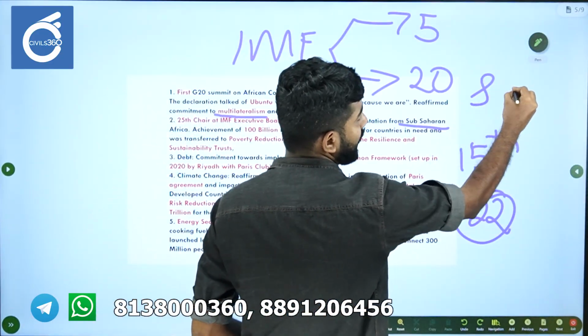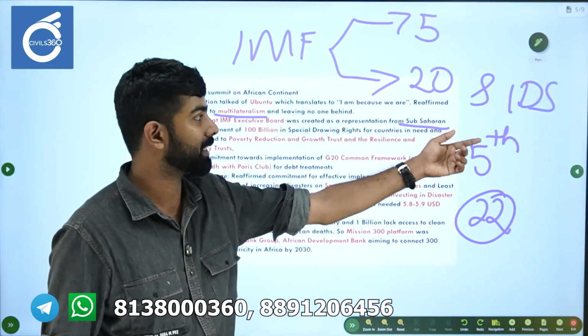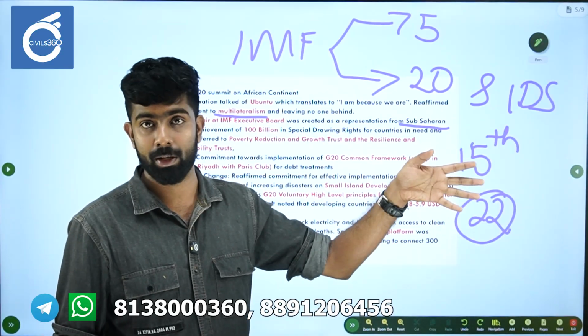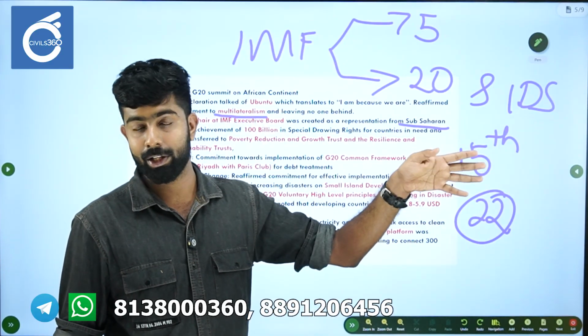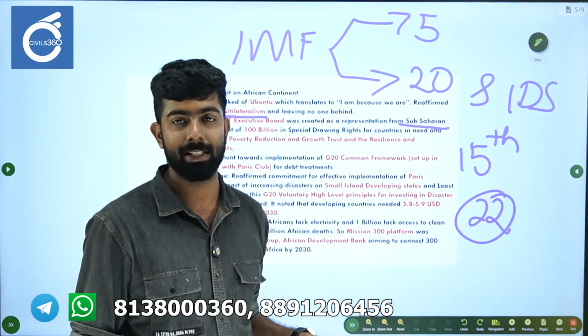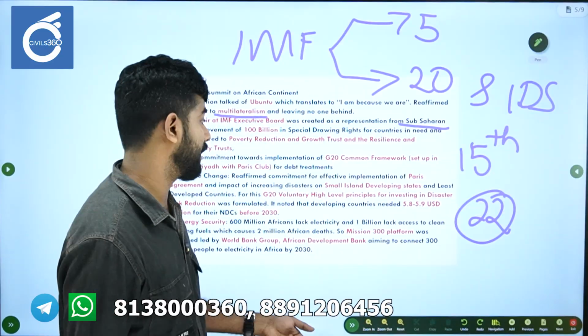Right, small island developing states. So again, this is another important grouping, small island developing states. It consists of 57 members across Pacific, across Indian Ocean, across the Caribbean, all those areas are there. So please read up on small island developing states as well.